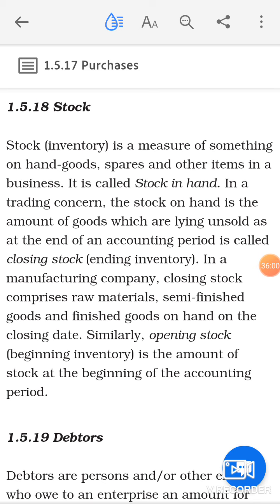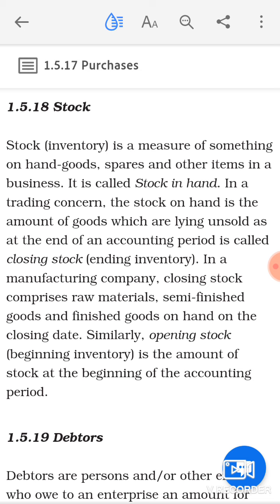The next is your stock. Stock is a measure of something on hand: goods, spares, and other items in a business. It is called stock in hand. In a trading concern, the stock on hand is the amount of goods which are lying unsold as at the end of the accounting period, called closing stock or ending inventory. In a manufacturing concern, closing stock comprises raw material, semi-finished goods, and finished goods on hand on the closing date. Similarly, opening stock is the amount of stock at the beginning of the accounting period.